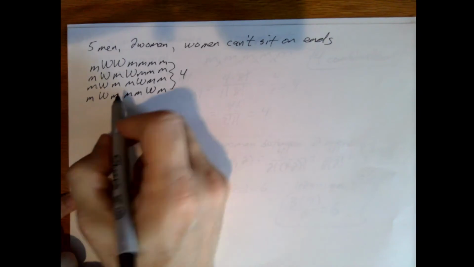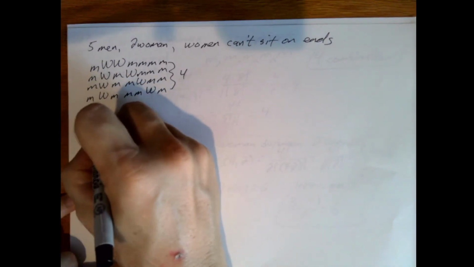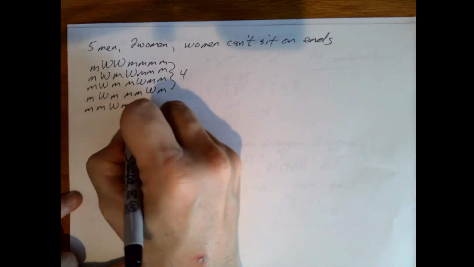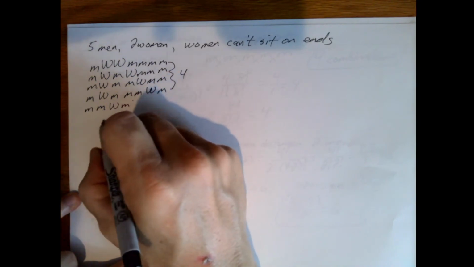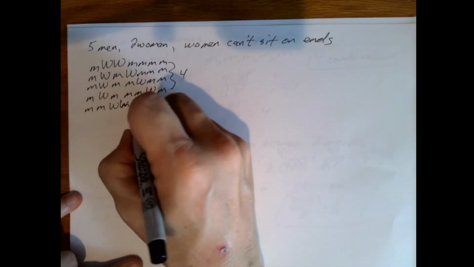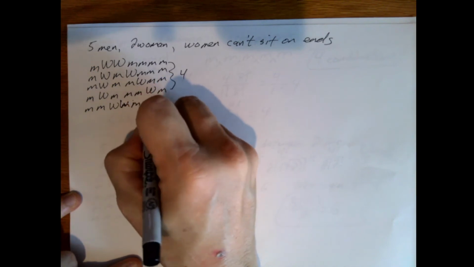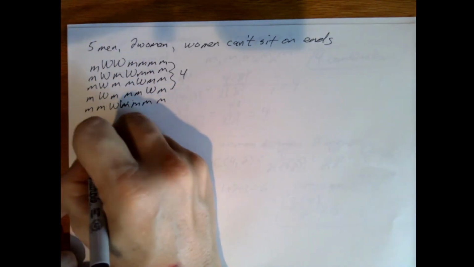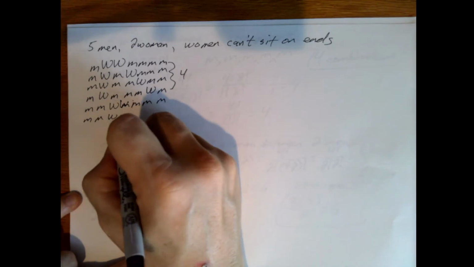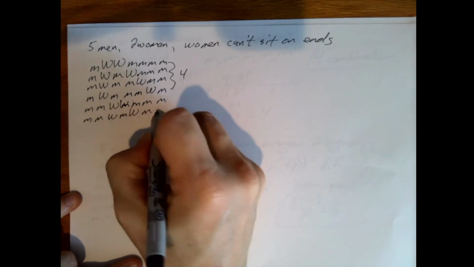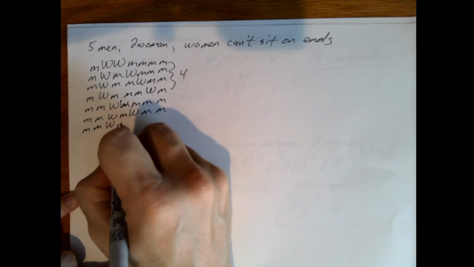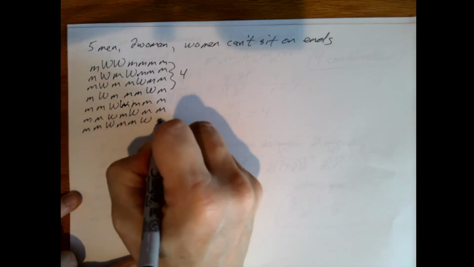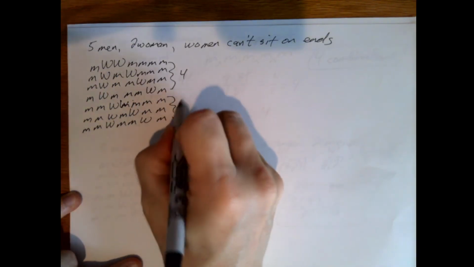And if we move this over 1 like we did before, or actually, sorry, they could sit next to each other. That means there's only 3 of these.